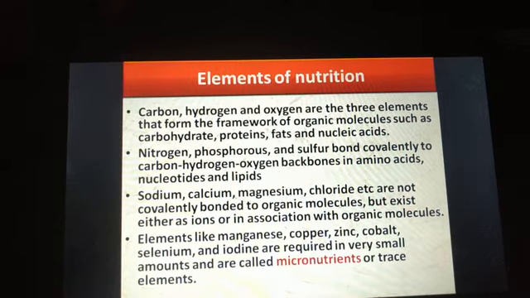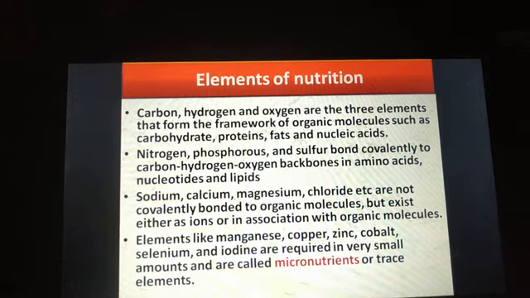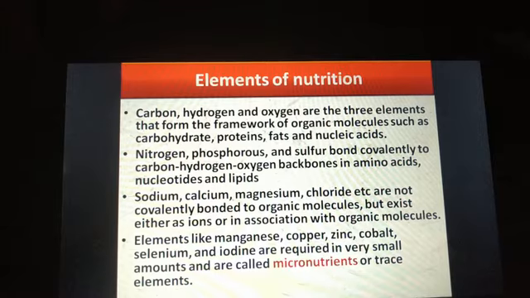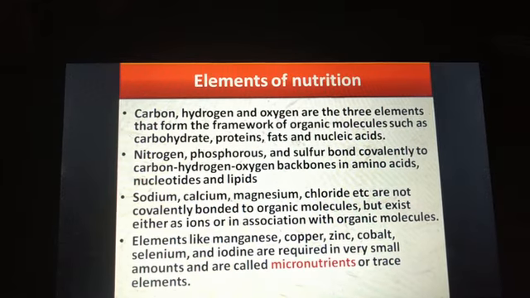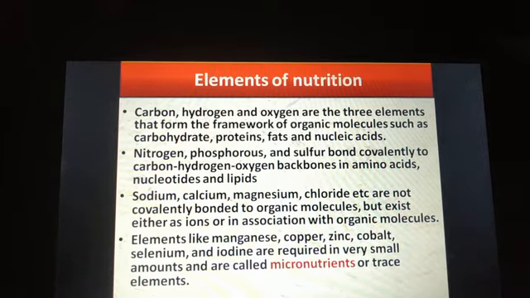Now elements like manganese, copper, zinc, cobalt, selenium and iodine are required in very small amounts, and so we call them micronutrients or trace elements.